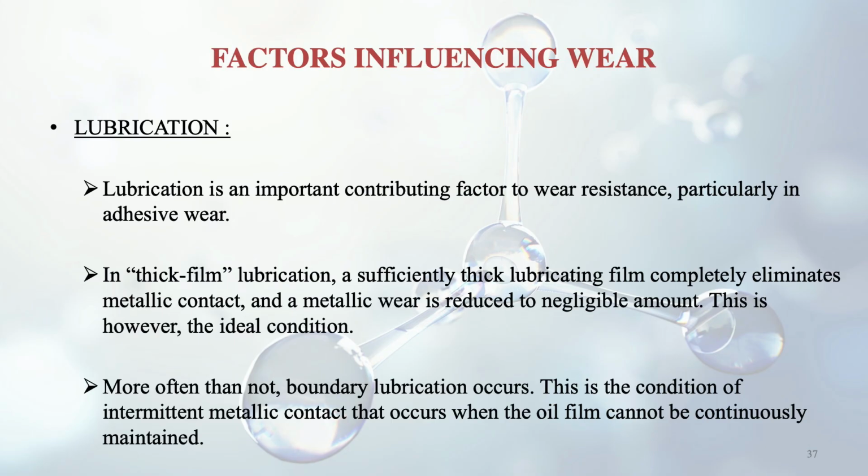So suppose there are two metallic surfaces and they are at a certain gap from each other, and in this gap the lubricant is there. So they will not come in contact, and then wear will be lesser. But this is ideal only because this thickness of the lubricant layer actually decreases with time. More often than not, boundary lubrication occurs, meaning a very thin layer. This is the condition of intermittent metallic contact that occurs when the oil film cannot be continuously maintained. So that's what I told you, that at certain times the oil film may not be there, and then metal can come in contact.